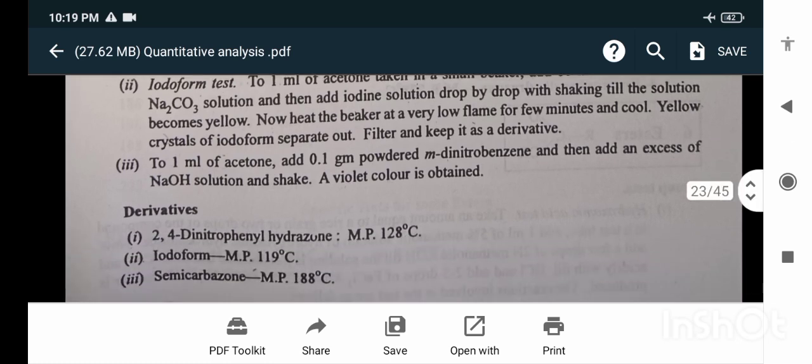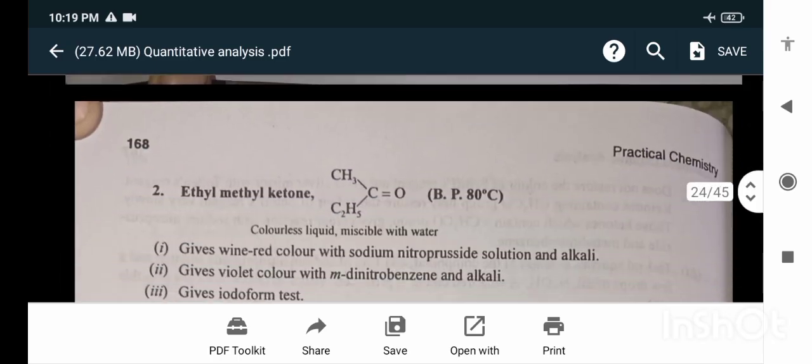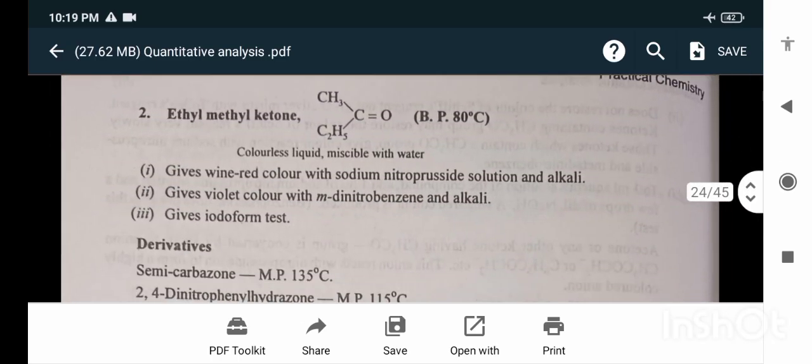To 1 ml of acetone, add 0.1 gram powdered metadinitrobenzene and then add an excess of sodium hydroxide solution and shake. A violet color is obtained. Derivatives: 2,4-dinitrophenylhydrazone, iodoform, semicarbazone.